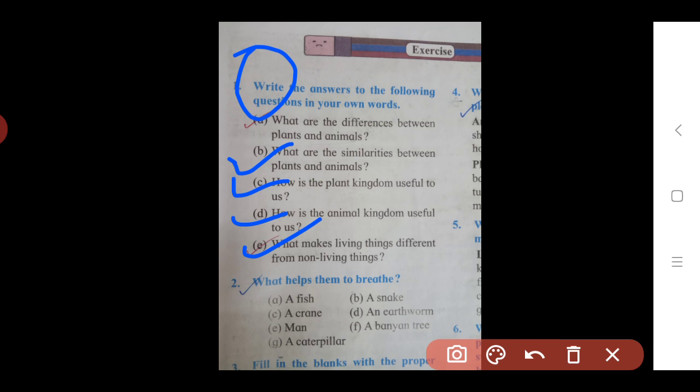Okay, next we move to the second question: What helps them to breathe? Here you should write the organs which are useful for breathing in all these animals. I explain one by one. First we see the fish. Fish breathe with the help of their gills. Gills are present on the fish's body, and with the help of these gills fish can breathe.